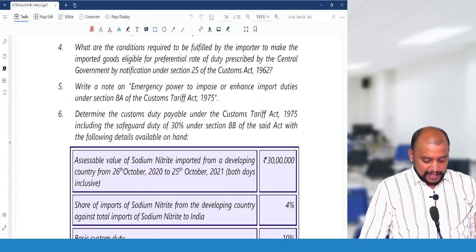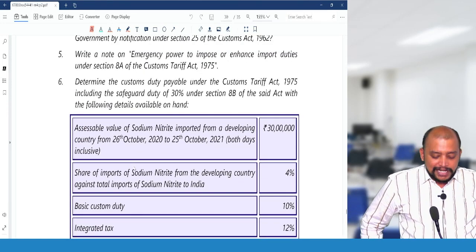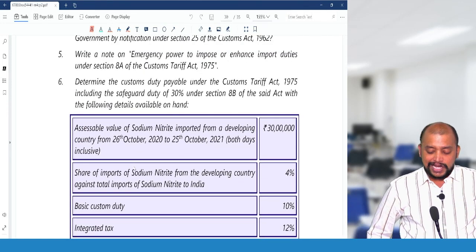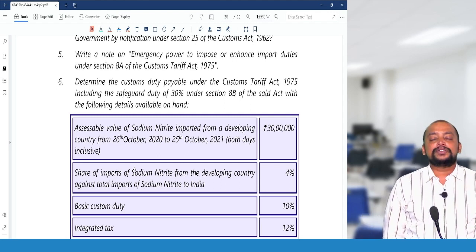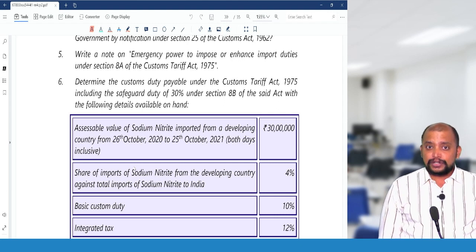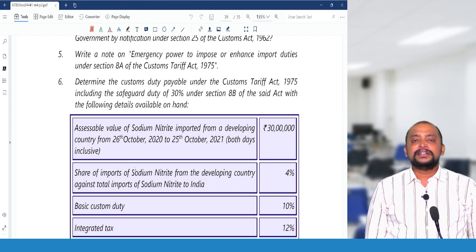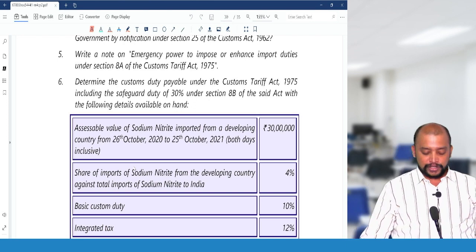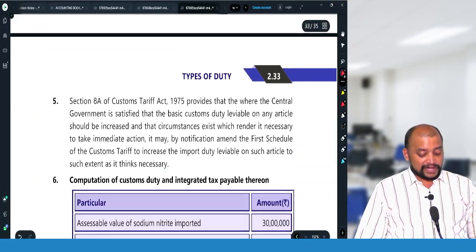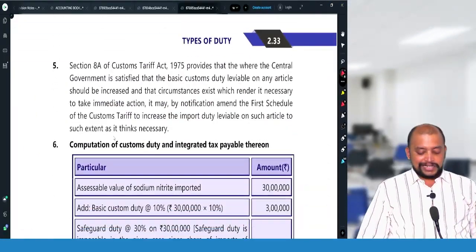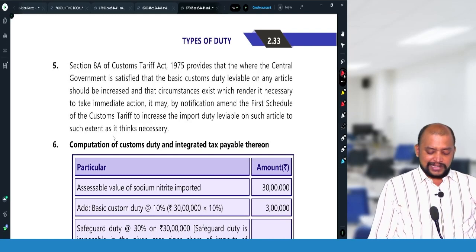Okay. Then next, question number 5. Write a short note on emergency power to impose or enhance import duties under section 8A of the Customs Tariff Act. So the central government has power to impose or enhance customs duties on import, but whenever they are enhancing, they need to enhance the goods which are covered under the first schedule, and it is necessary that they wanted to do so. Okay, so then they can increase this.